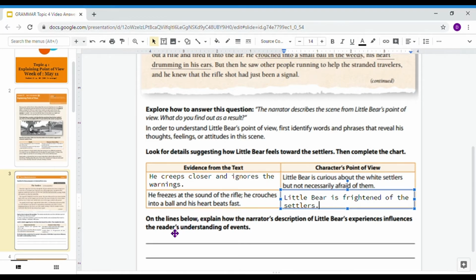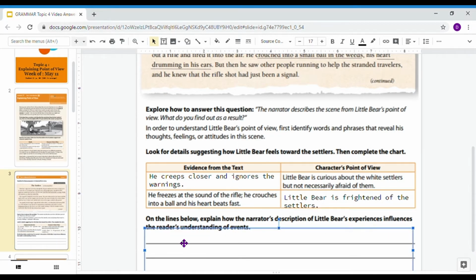Then it says, on the lines below, explain how the narrator's description of Little Bear's experience influences the reader's understanding of events. So when we're writing down here, I want you to think about this: because we heard this story from Little Bear's perspective, how did that change our understanding?